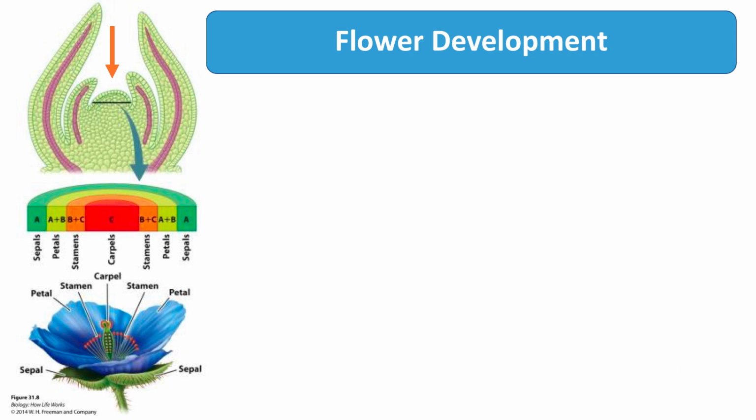Like leaves and branches, flowers form from meristems. Flowers can be produced at the tip of a plant or shoot as a result of the conversion of the apical meristem to a floral meristem, or as the products of axillary buds. So here on the left is an apical meristem that has been converted into a floral meristem.